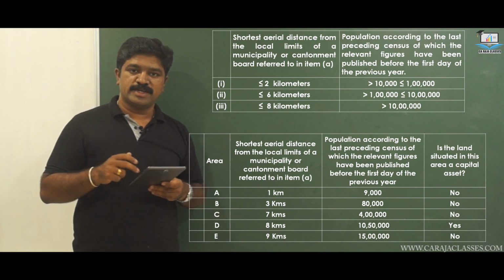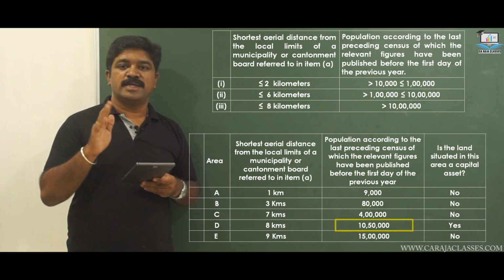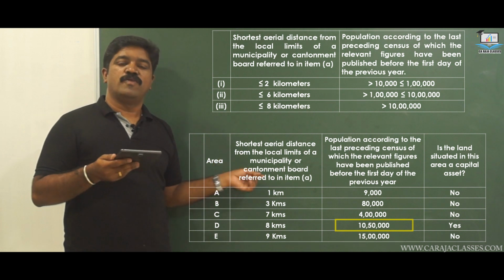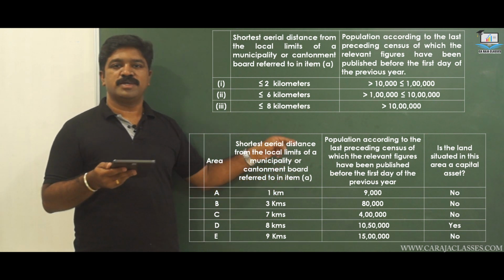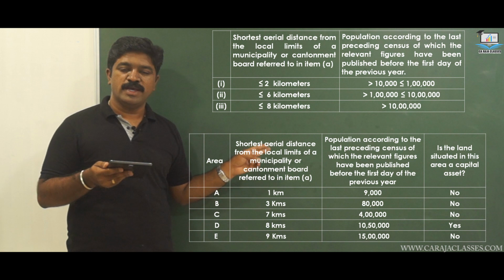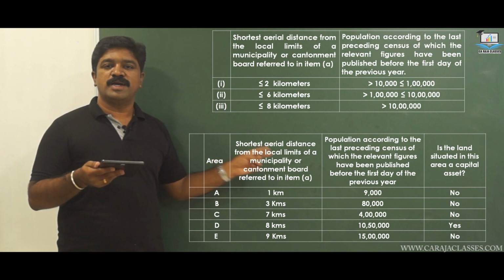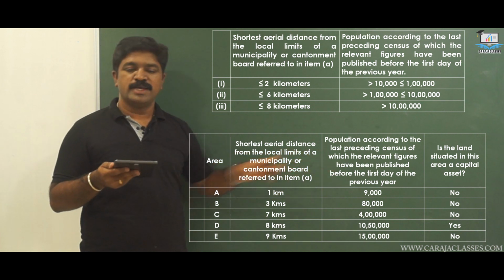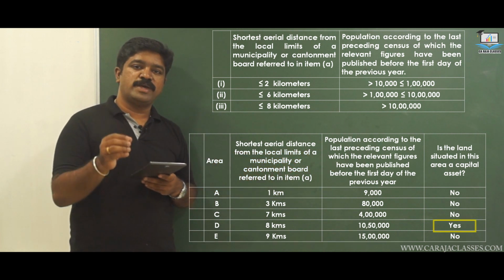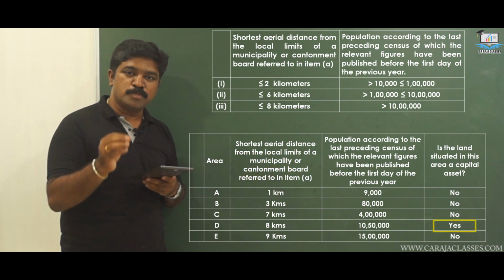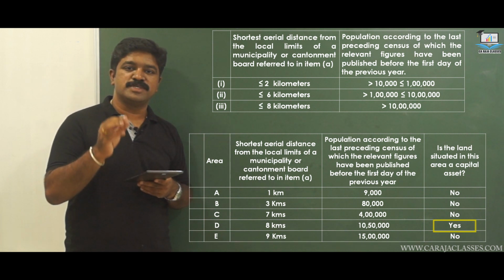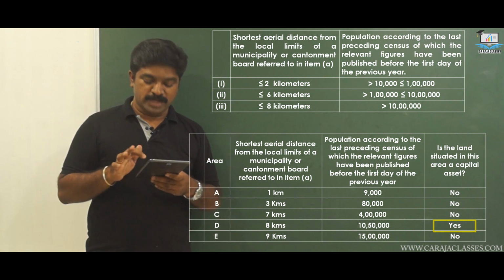It should be greater than 10 lakh, and here the population is 10 lakh 50,000. So the population criteria is complied with, and the kilometer criteria is also complied with. Since both conditions are complied with, yes, this will be classified as urban agricultural land. It means it is going to meet the definition of a capital asset.